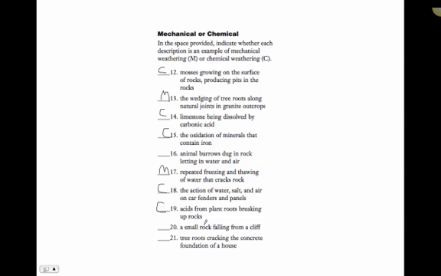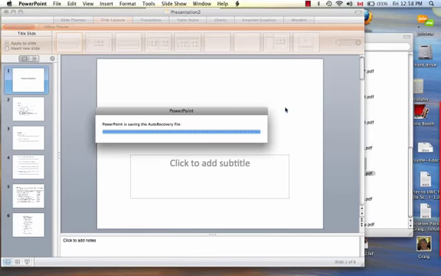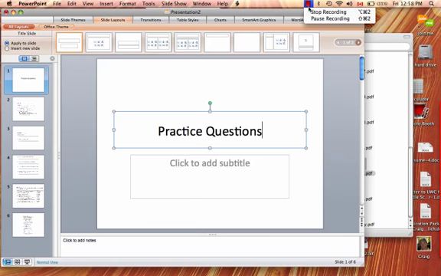A small rock falling off a cliff, that's going to be a mechanical breakdown. Tree roots cracking concrete, mechanical. Animal burrows, dug in rock, letting in air and water. This air and water might chemically react, but the animal doing the digging on the rock, that's mechanical. So it's probably mechanical. And so hopefully that gives you some practice on some questions.